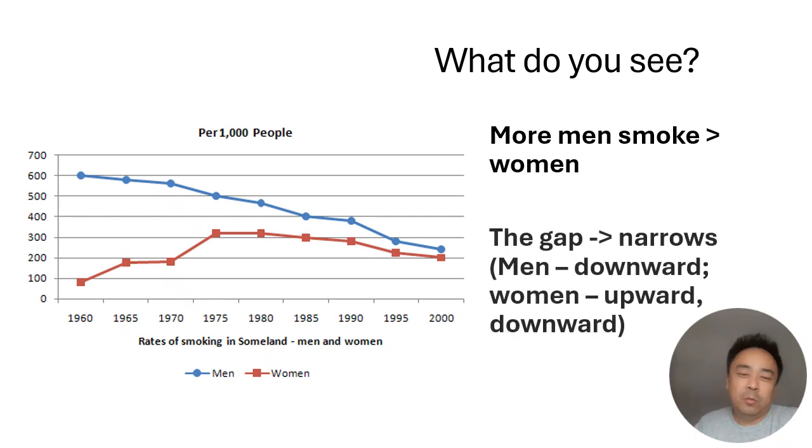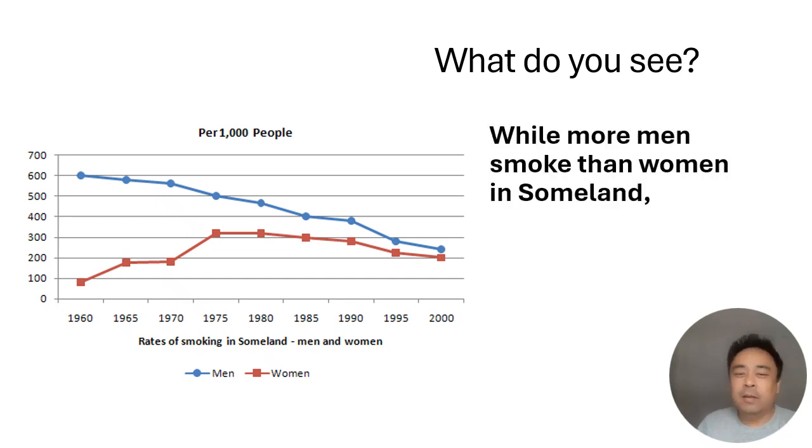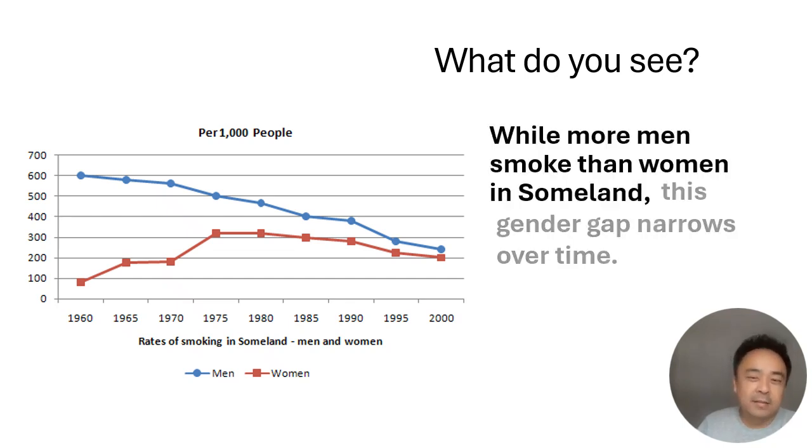Okay, so here's what we see. More men seem to smoke than women. And the gap, well, it narrows. Men go downward, women go upward, and then downward. So how do I put this together? I would say it like this. While more men smoke than women in some land, this gender gap narrows over time.